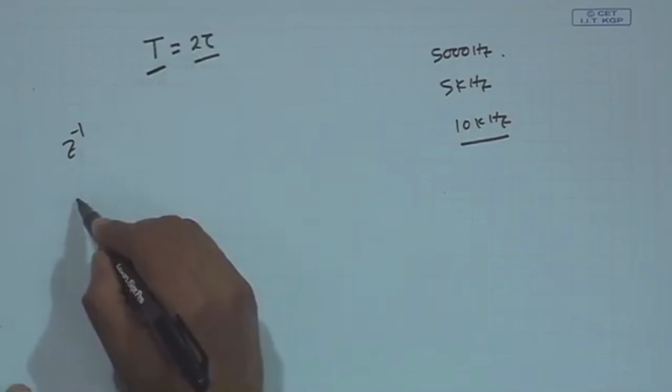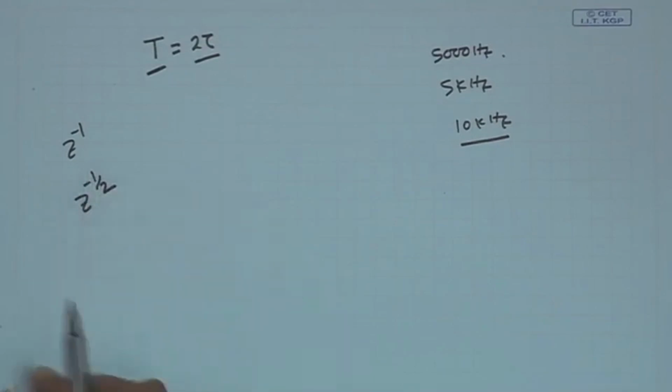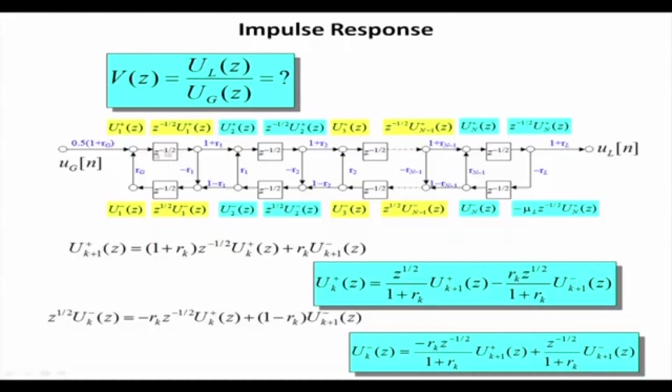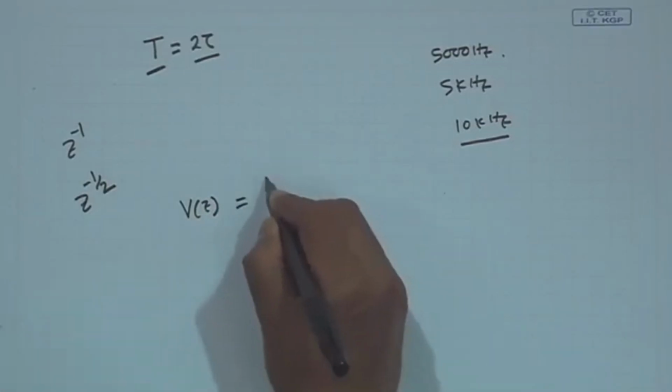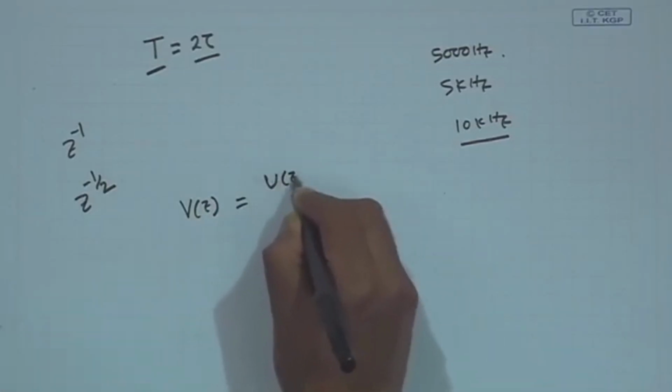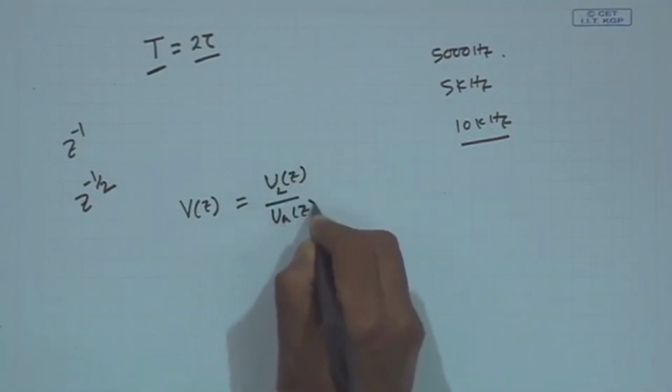So, instead of z to the power minus 1, all the z values will be replaced by z to the power minus half. So, I get this signal flow diagram. Once I get this signal flow diagram, can I derive the V z transfer function of the tube, which is nothing but the output U L z divided by U G z in the z domain?